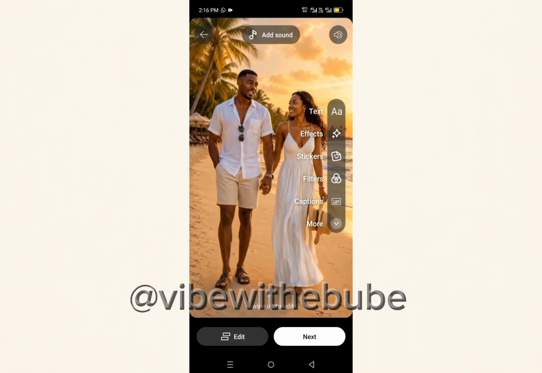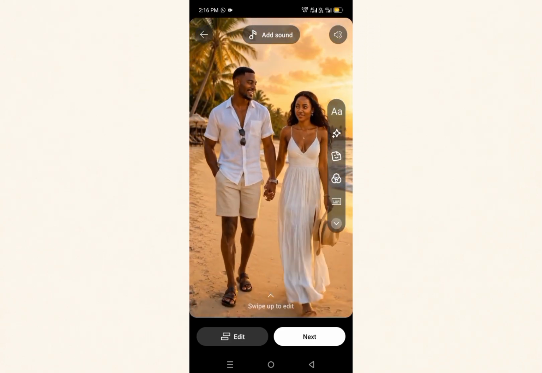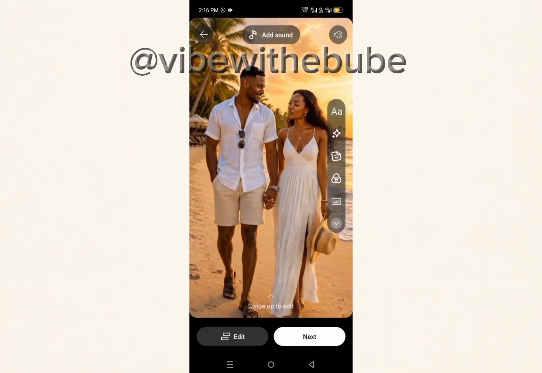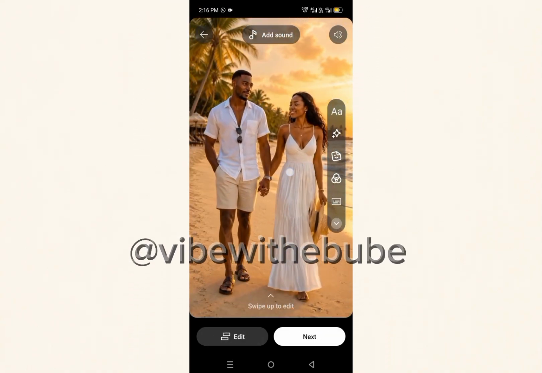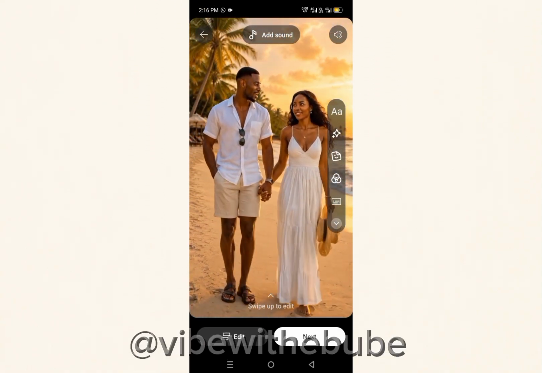Let's go ahead and check out the results. I almost gave up on love. Every relationship I had ended in heartbreak. Really? I thought I was the only one. I got hurt so many times that I stopped believing in love. I almost gave up on love. So guys, you see? This is very awesome.